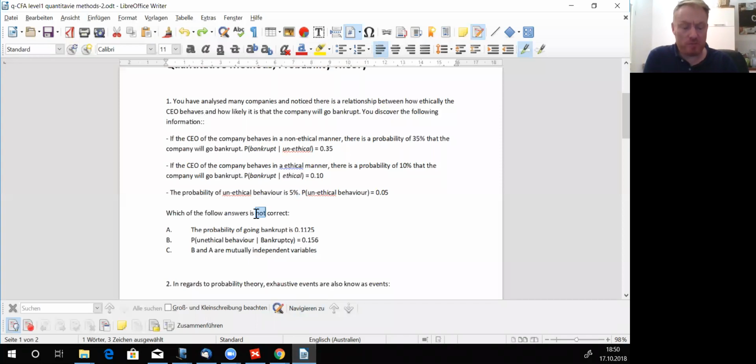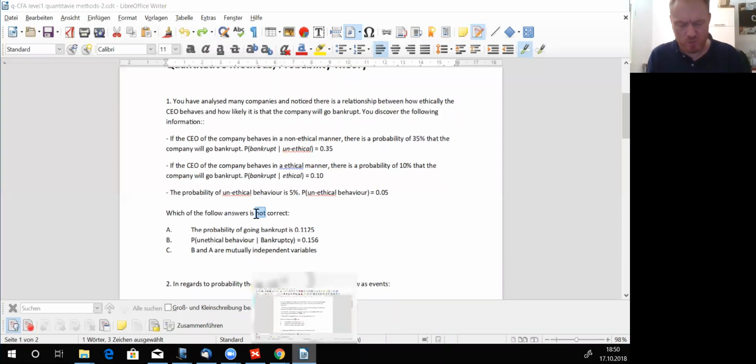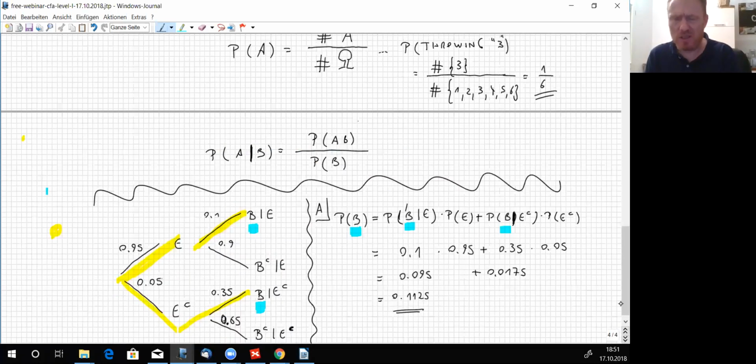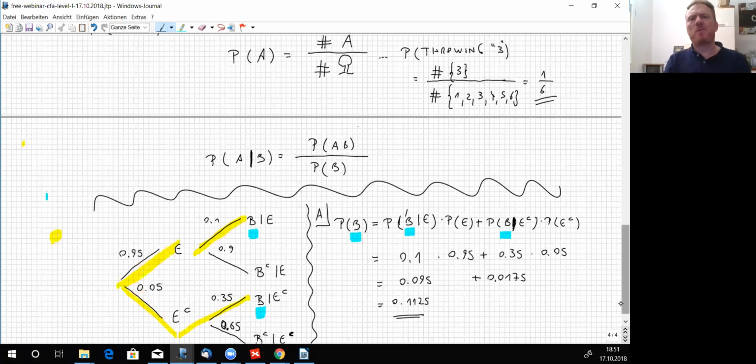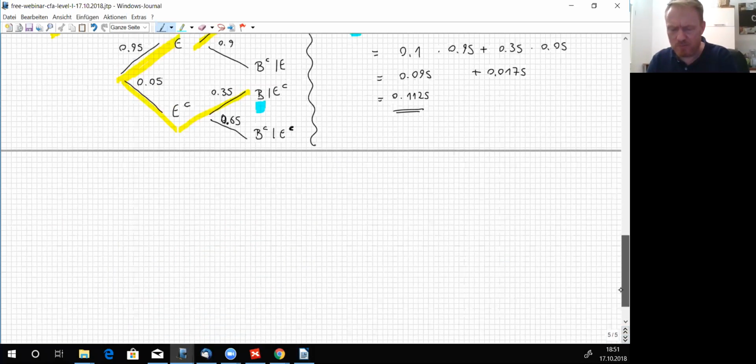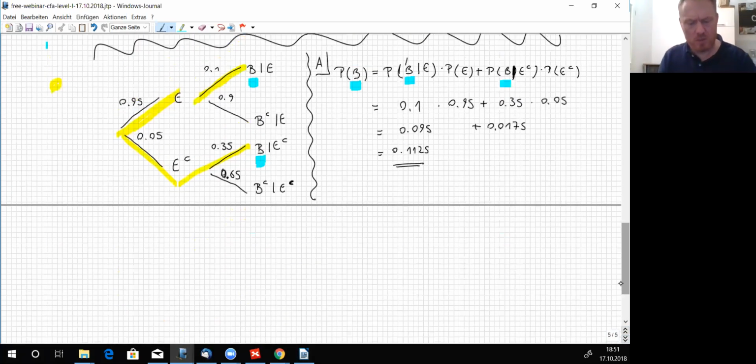Talking about answer B. The probability of unethical behavior, if bankruptcy happened before, is kind of strange to ask this way, because what happened first was the ethical or non-ethical behavior. Now we are asking in the different direction, but you were able to answer this now.